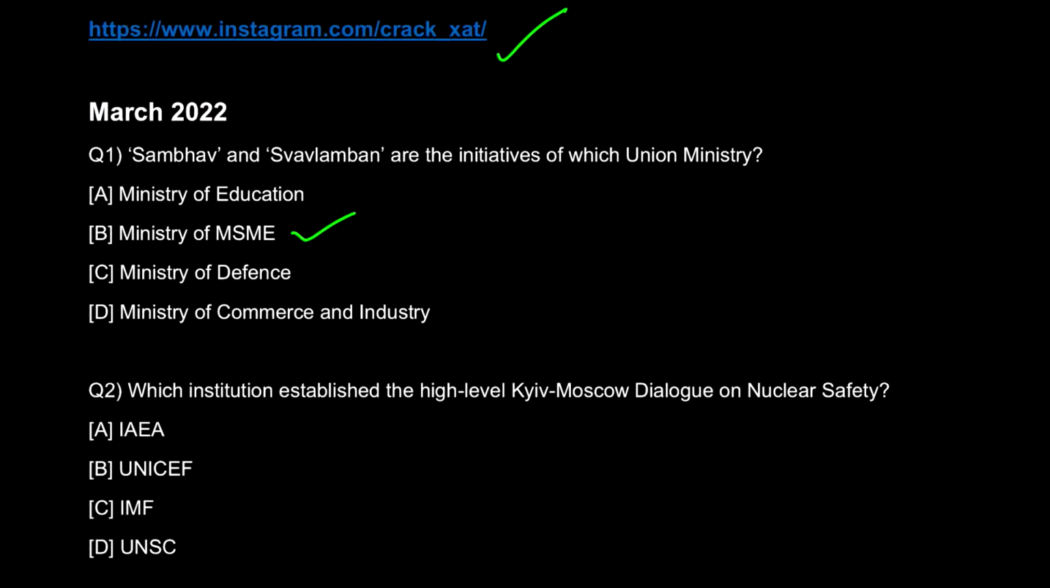This Ministry of MSME has organized an international summit on plastics recycling and waste management in association with AIPMA, that is the All India Plastic Manufacturers Association. And there are two special initiatives being launched by this ministry. One is Sambhav, another is Swabalamban, to promote entrepreneurship among the youth and especially in the aspirational districts across the country. And this was a 2 day summit which was held in New Delhi. Just some additional information about this so that whatever is asked, you know the answer.